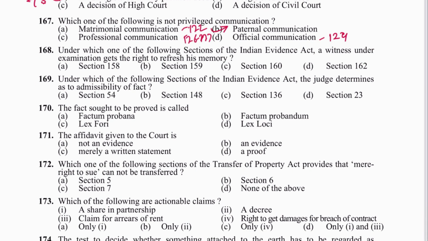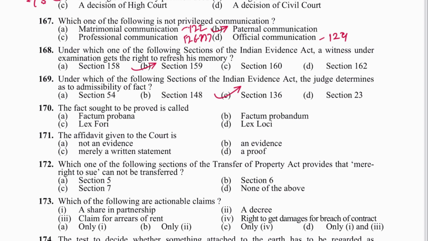Next is 158. Which of the following section a witness under examination get the right to refresh his memory? Answer is 159. B is the answer. Next is 169. Under which of the following section of Evidence Act the judge determines the admissibility of a fact mentioned in section 136? C is the answer.